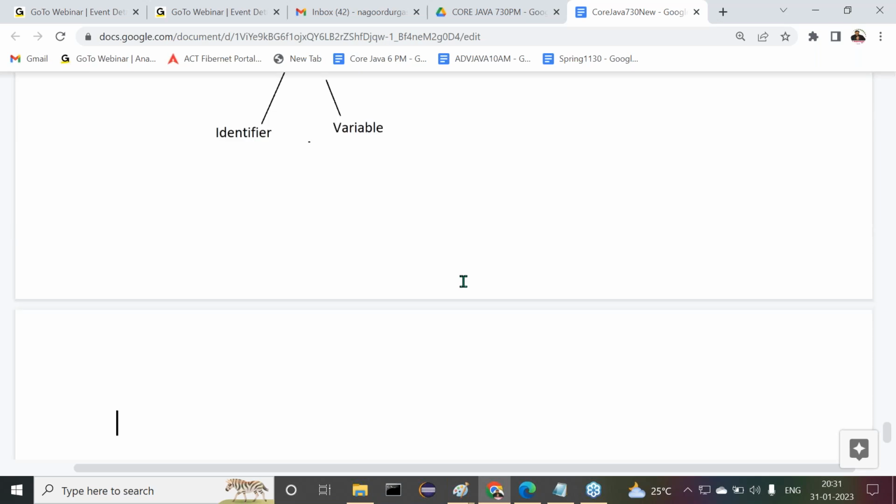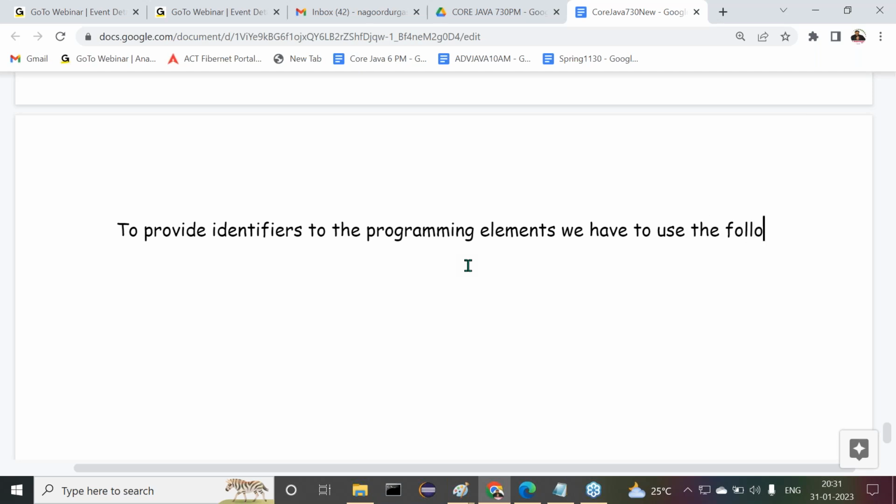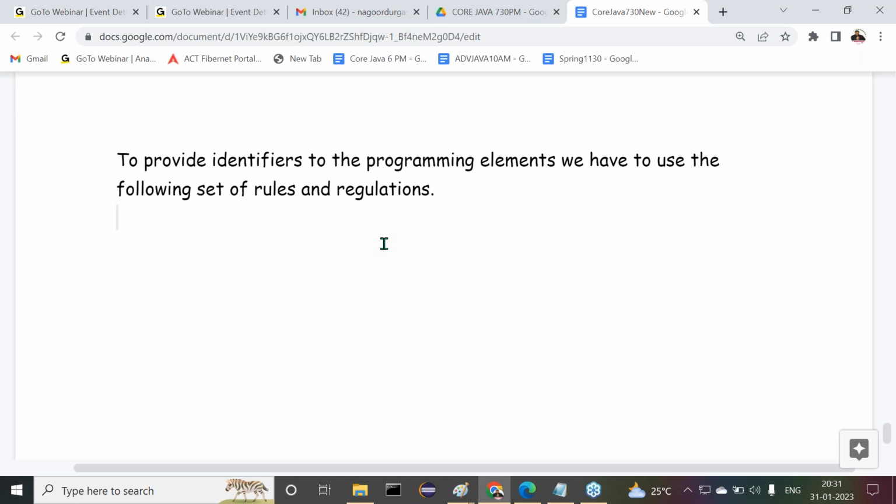So the point I'm telling now is, to provide identifiers to the programming elements, we have to use the following set of rules and regulations. Shall we go for it? Those rules and regulations, no? At least simple, very simple rules and regulations only.